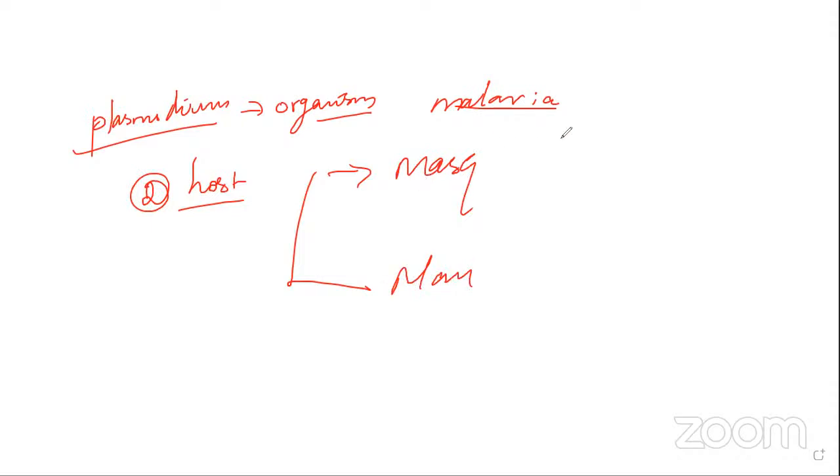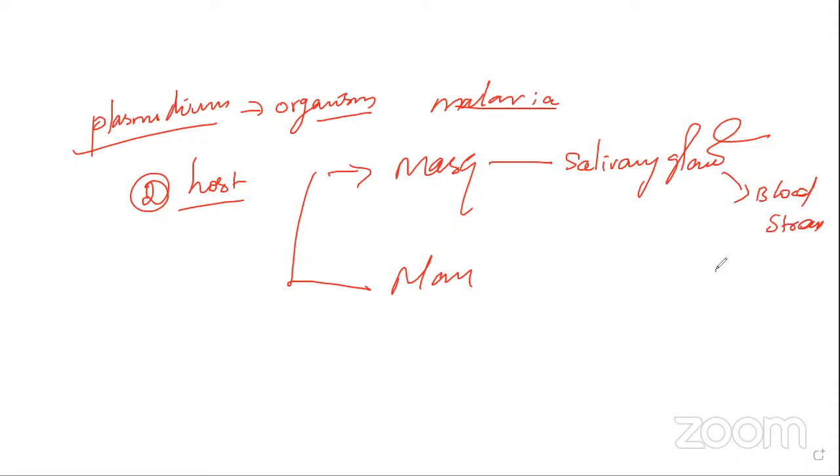Once the plasmodium enters into the mosquito salivary gland, it also transfers through the bloodstream. Finally, it reaches the stomach. After that, it gets food from the stomach and also undergoes the multiplicative process.